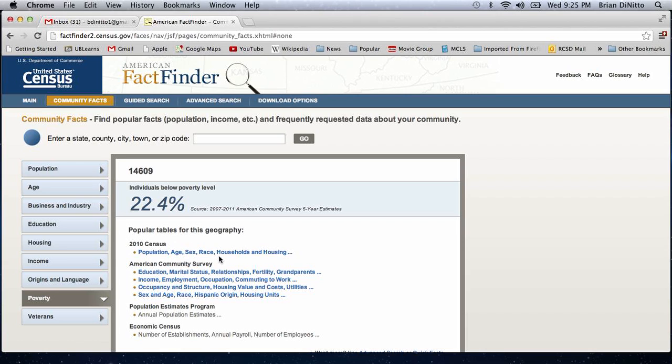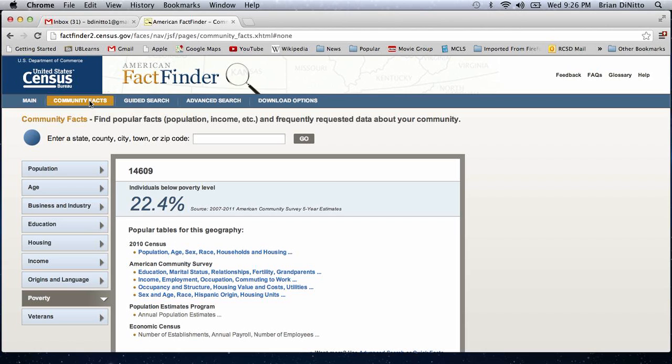You can also click on these links, which will take you to the large tables of data, 200, 300 line or 300 row tables with breakdowns by age and so forth. So that's Community Facts, a quick introduction into the data.